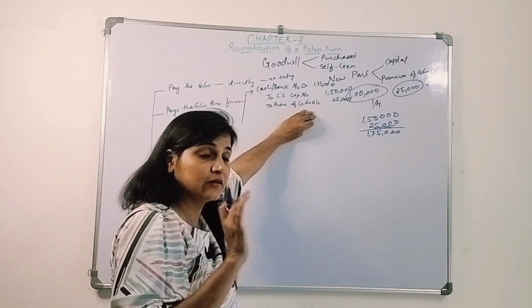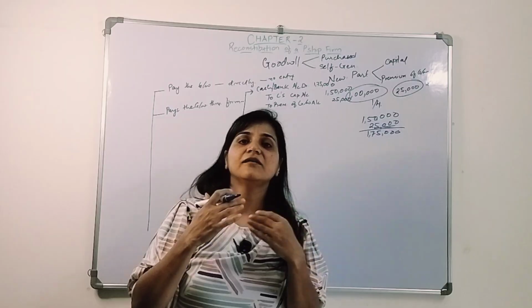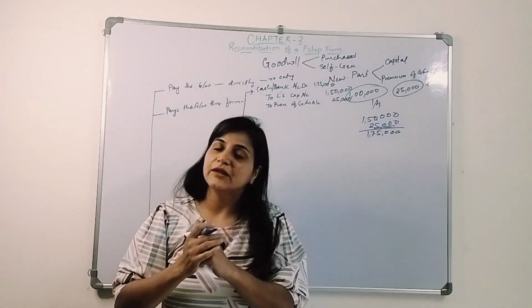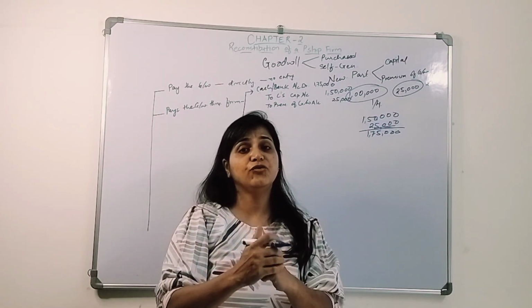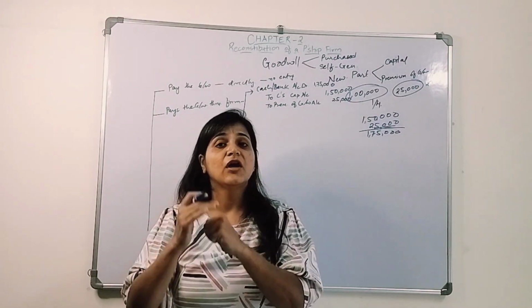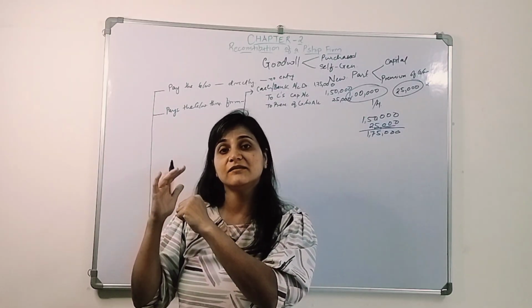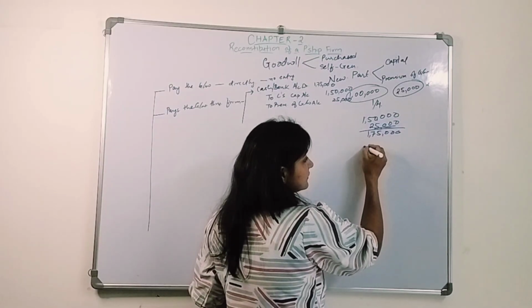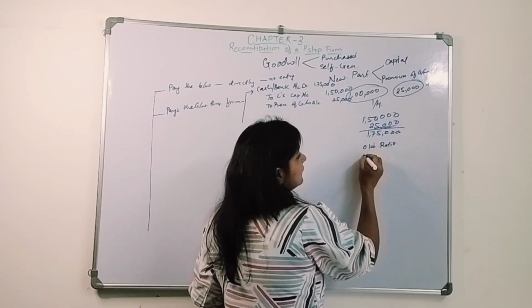Now the old partners say we are sacrificing our profit, right? So you have to bring in your share of goodwill amount, and that share of goodwill will be distributed among the sacrificing partners, among the old, existing partners, in their sacrificing ratio. We studied the old ratio, then there was a new ratio.